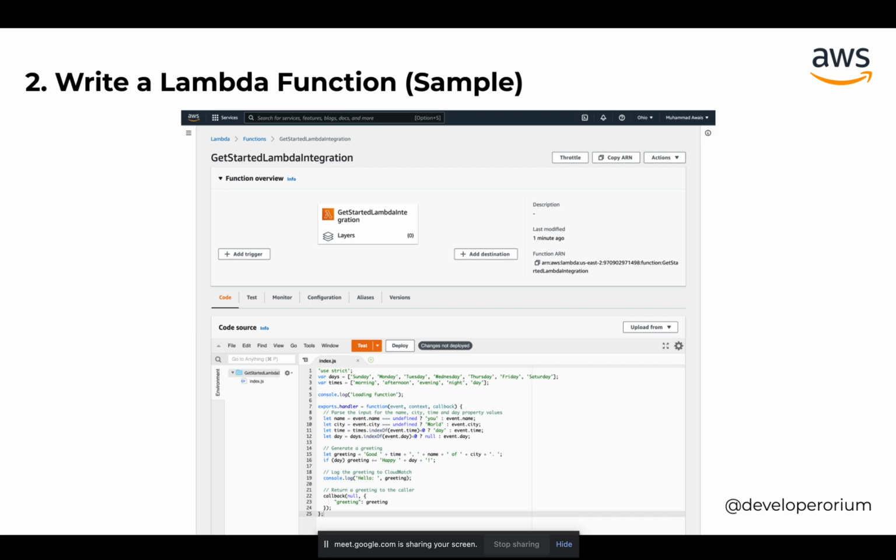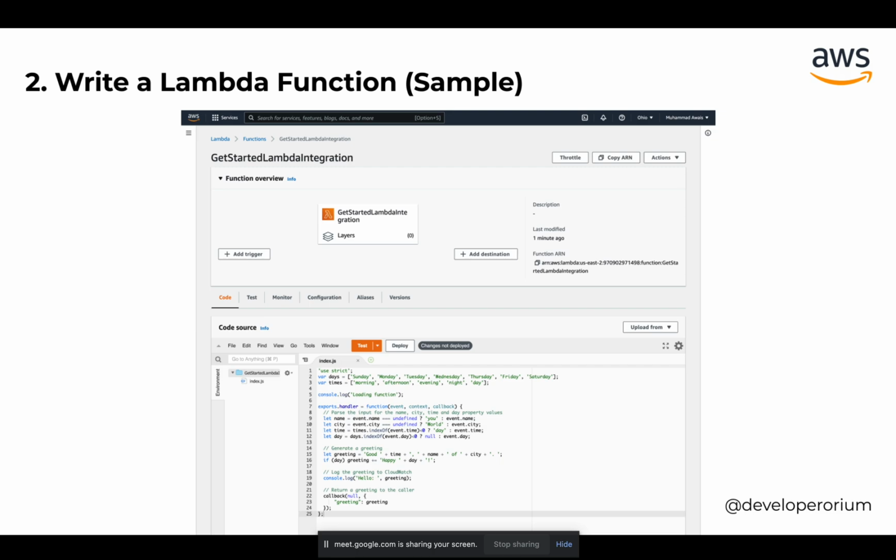The main object will come in terms of API payload: the name of a user, the name of a city, and day. So the main purpose of this script is to write a greet message and respond back to the request. This is how Lambda functions help: you can write your script to perform some functions rather than using servers.